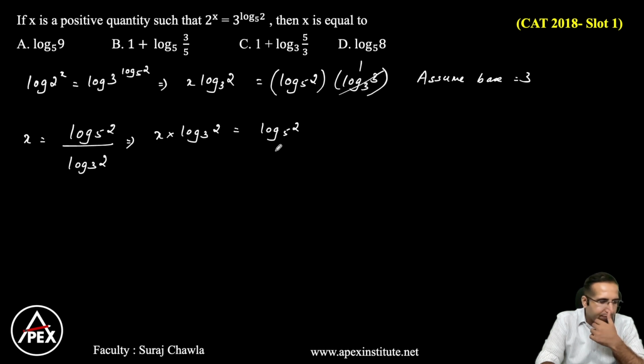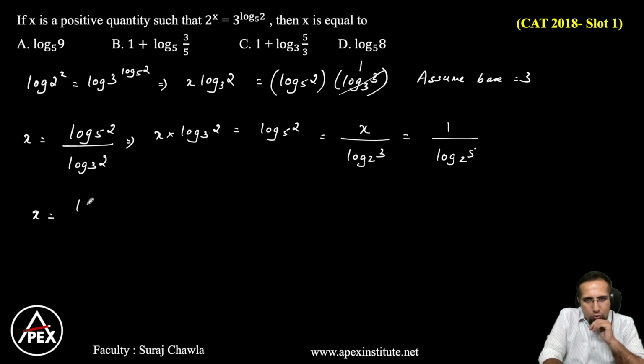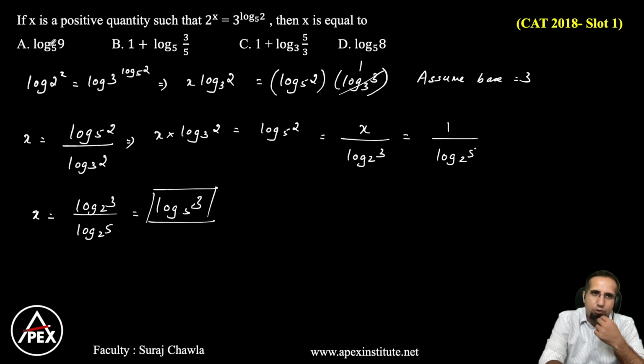Cool, right? Now, what we can do is make both of them equal to the same base. So we can write this as x by log 3 base 2 is equal to 1 by log 5 base 2, which we can rewrite as x is equal to log 3 base 2 divided by log 5 base 2. Now we can rewrite this as log 3 to the base 5. So our value of x should be equal to log 3 to the base 5. So option A is not our answer. Clear? Option D is not our answer.